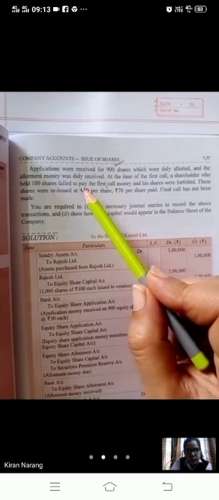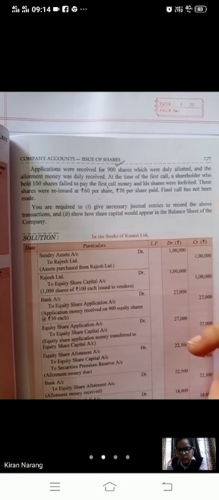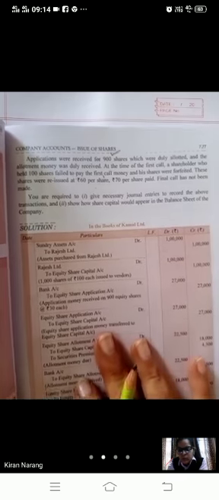And then these shares were reissued at rupees 60 and 70 per share paid. Final call has not been made by the company. So two entries are deleted because you don't have to do the final call. So you are required to give necessary journal entries and also show the share capital, how it would appear in the balance sheet of the company.